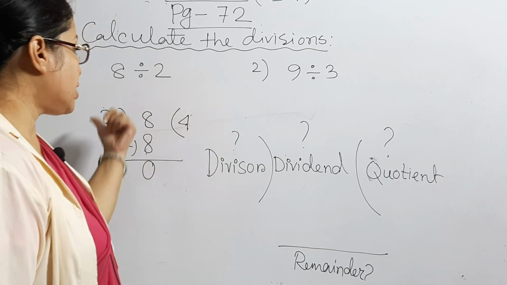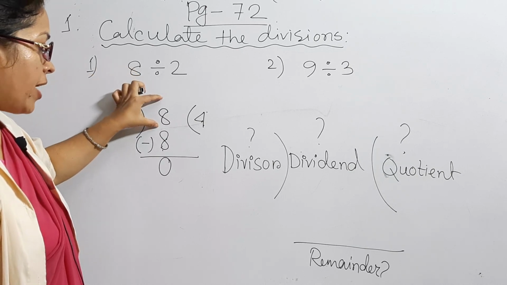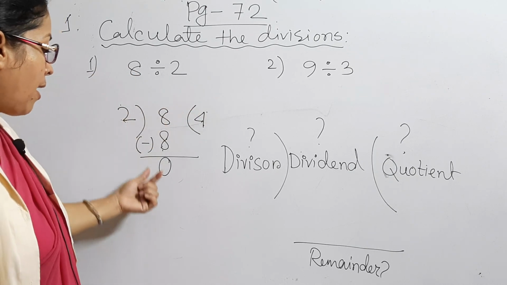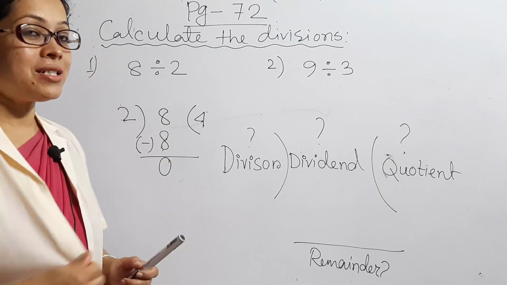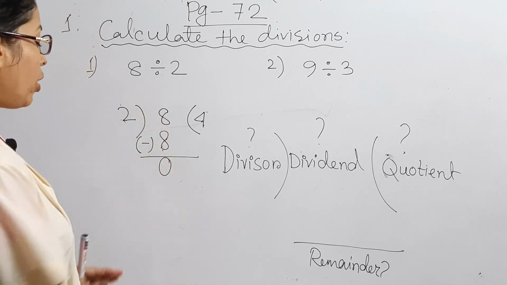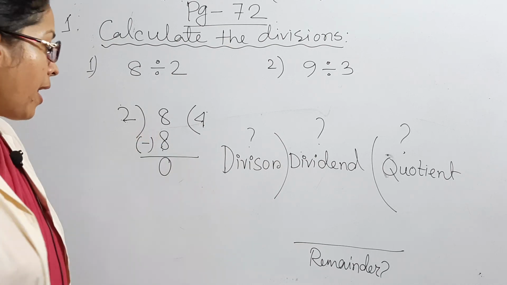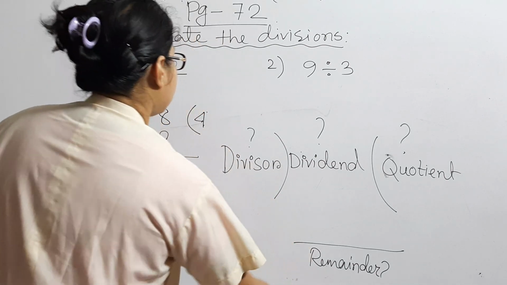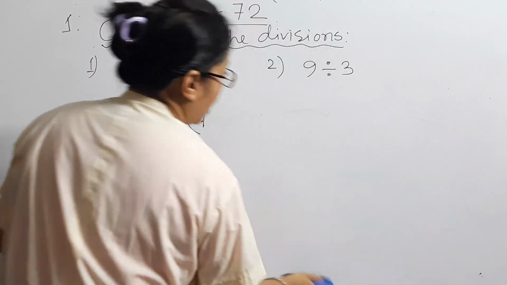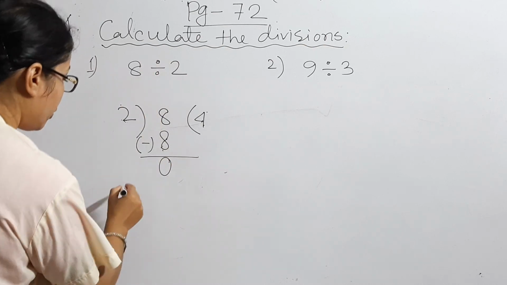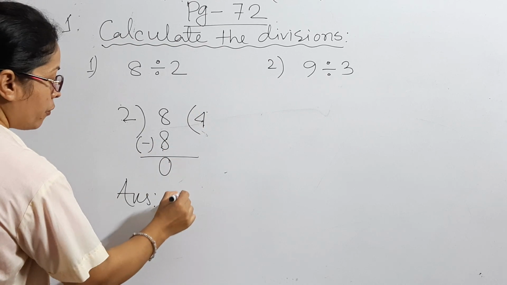In your divisions, here are 4 parts you are seeing. This is the divisor, this is dividend, this is quotient, and the last one is remainder. Clear, dear students? In your divisions there are 4 parts and each part has its individual name. Hope that you are clear. Don't forget to write the answer. Quotient is your answer. The quotient is 4.